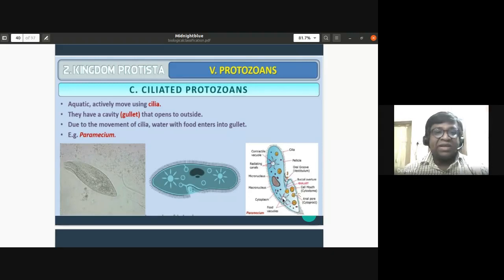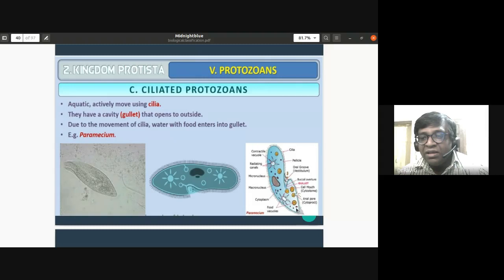They have a cavity or gullet. It is similar to a mouth. And so you can notice this cavity or gullet that opens to the outside. Due to the movement of cilia, water with food enters into this gullet. Example is paramecium. This diagram you'll be writing even in your records. So you notice two types of nucleus, a small nucleus that is micronucleus and a large nucleus, we call it macronucleus. There is contractile vacuole, cilia.